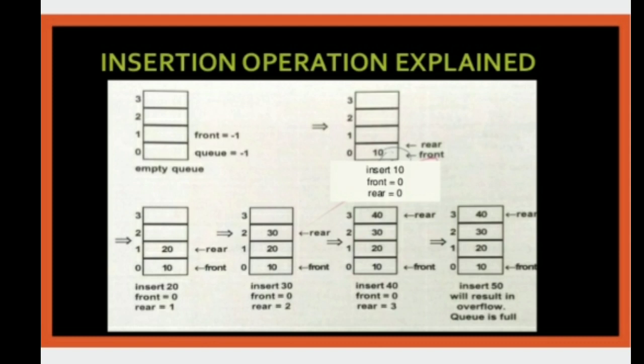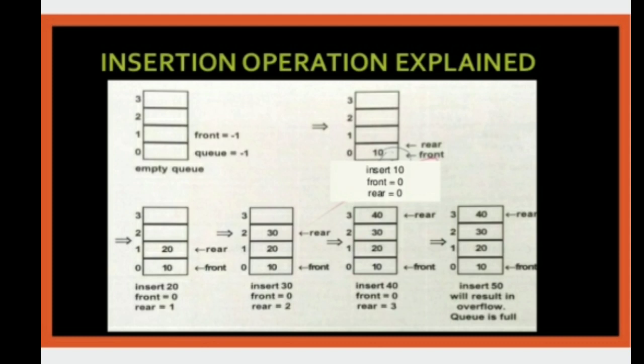After that, the element 30 is inserted. What is the front? Front is always at the 0th position and the rear position goes to 2. Then insert the element 40. Front is in position 0 and the rear position moves to 3. Then inserting an element 50 will result in overflow.